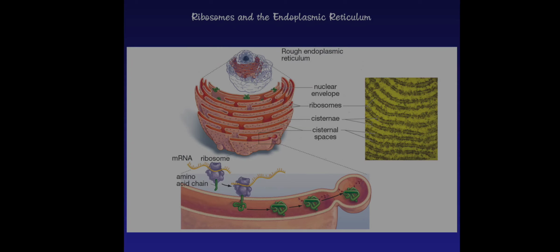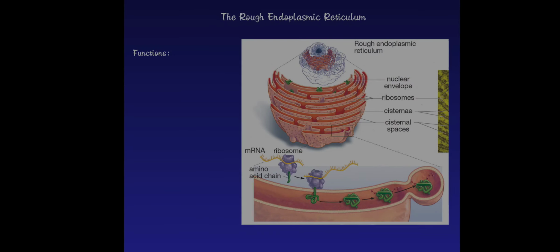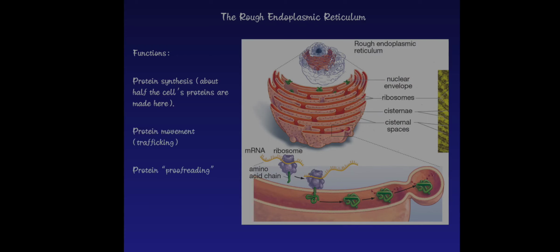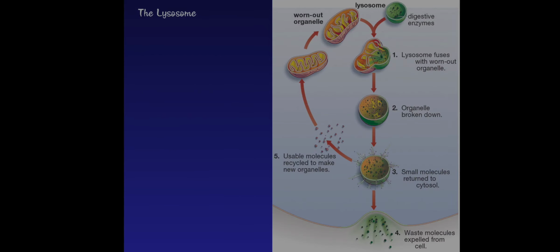Ribosome and endoplasmic reticulum. This is the endoplasmic reticulum, and the structure of the endoplasmic reticulum and a ribosome looks like this. Their functions are, first, protein synthesis, second, protein movement, and third, protein proofreading.